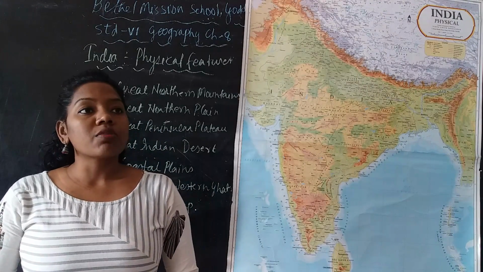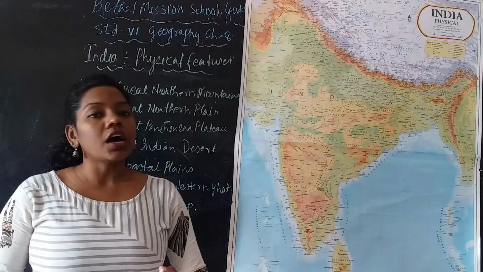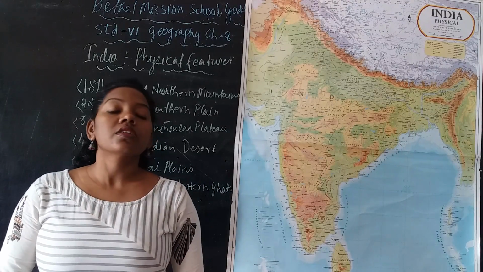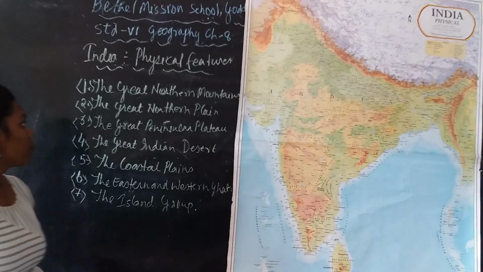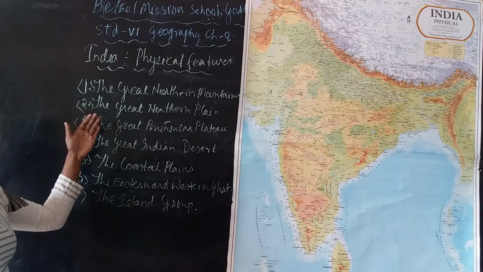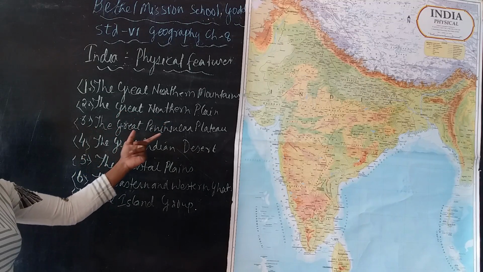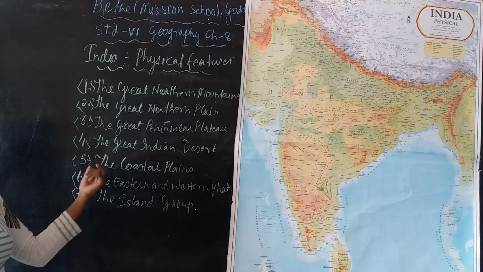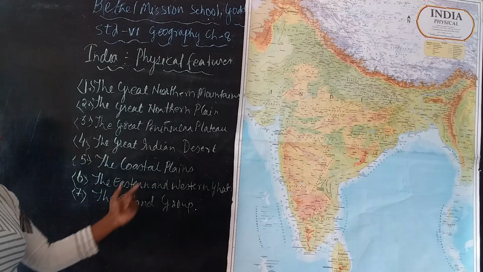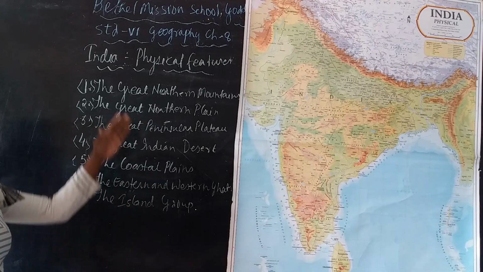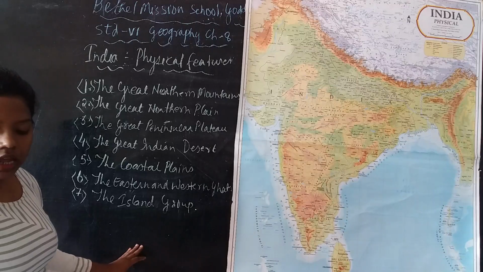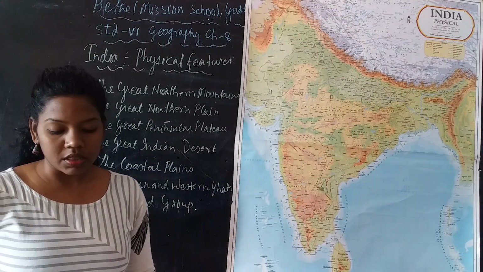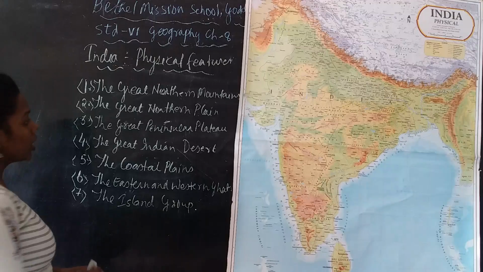Okay, so in spite of this, another speciality we are going to talk about is the physical features of India. There are 7 major physical features of India: the Great Northern Mountains, the Great Northern Plains, the Great Peninsular Plateau, the Great Indian Desert, the Coastal Plains, the Eastern and Western Ghats, and the island groups. These are the major physical features of India. First of all, we will learn about the Great Northern Plains.